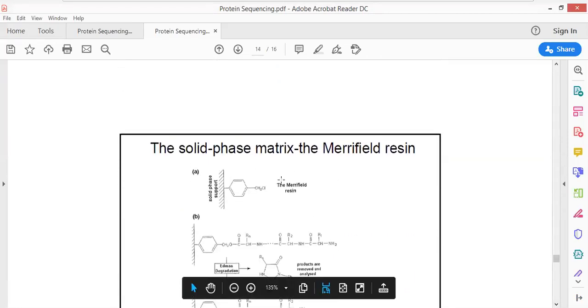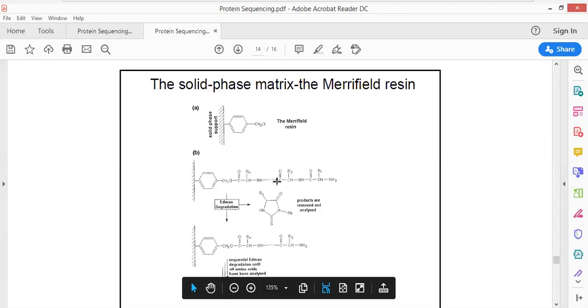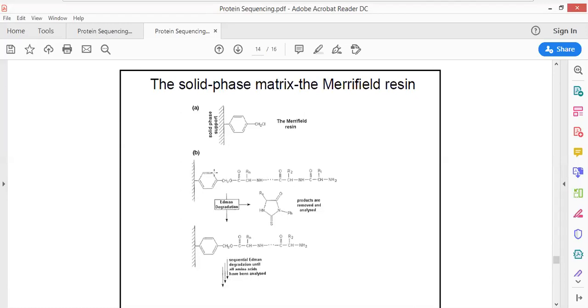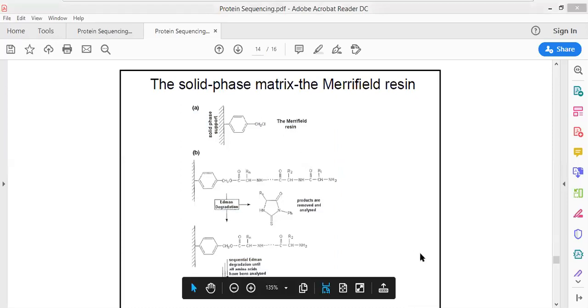There are solid phase methods, the Merrifield resin process, which can also be used for the Edman degradation to take place. In this method, a chemical scaffold is provided on which the protein is bound, and then Edman reagent is added, so that Edman reagent can sequentially remove a single amino acid followed by the next in order to completely lyse the protein. There is a query.